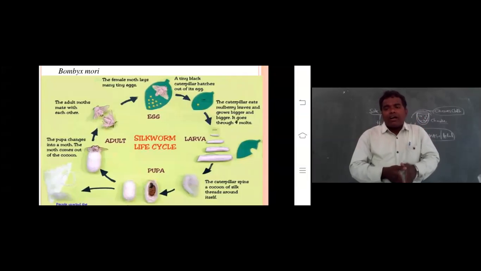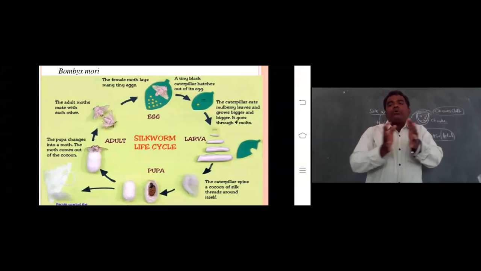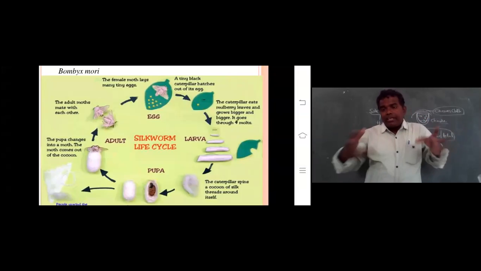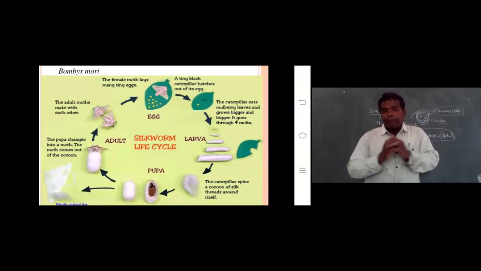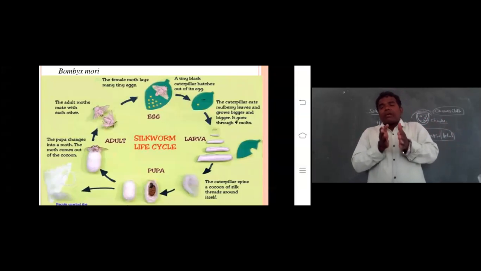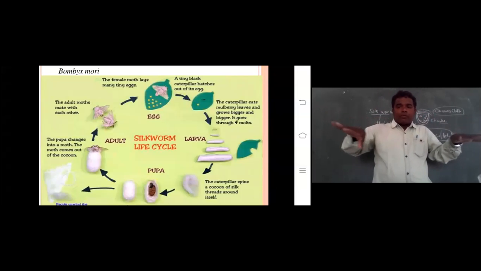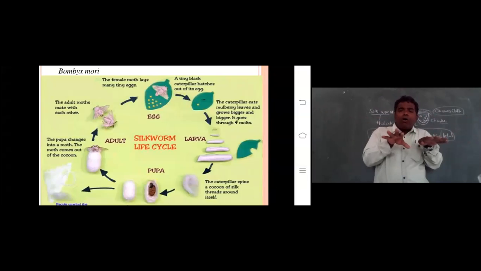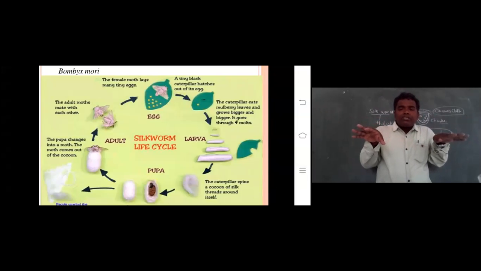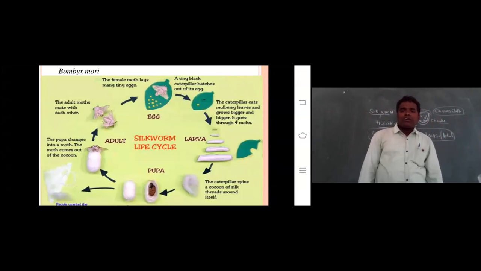In the fifth instar larva, it is unable to eat any feed, right? Remember one thing. So what happened? It loses all its feeding organisms completely. That means it is getting ready to convert into pupa. That is a very important thing.